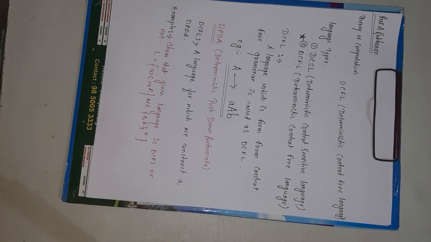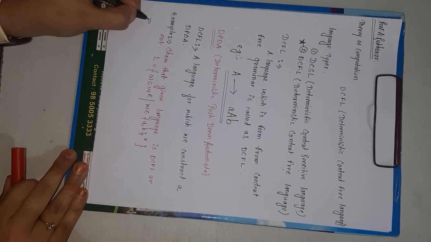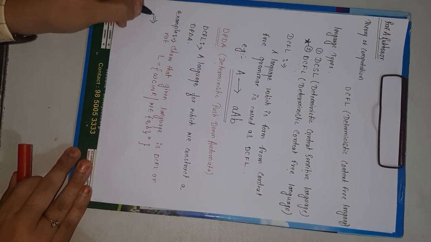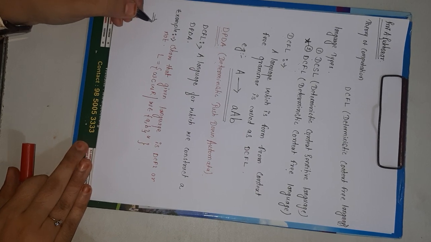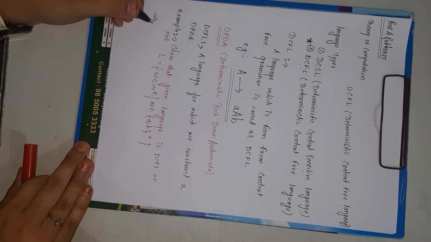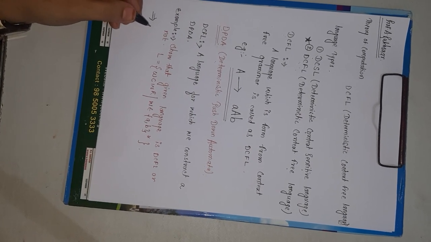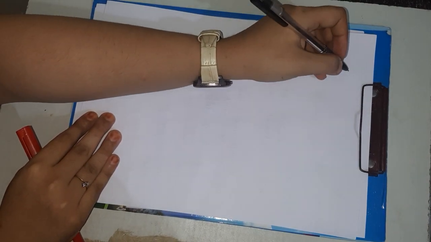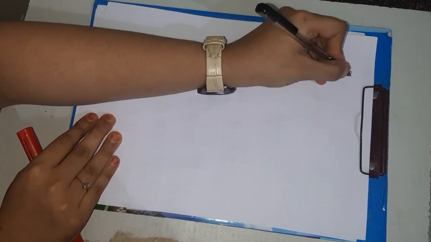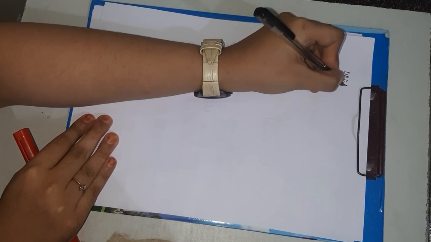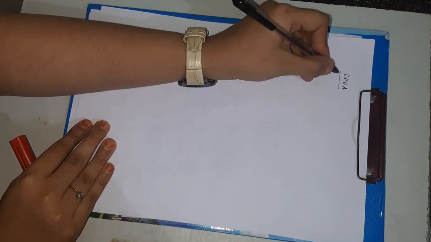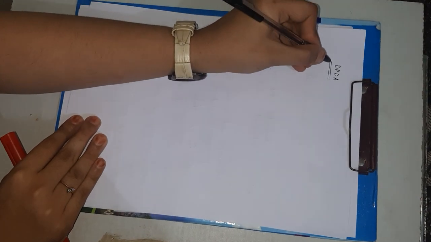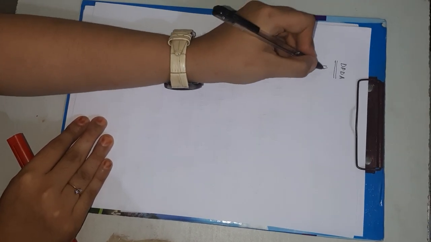To solve this kind of problem, very first we have to create a DPDA for this problem. If a DPDA is constructible, it means that the language is a deterministic context free language. So if I want to show whether the language is deterministic context free or not, then I first create a DPDA for it. As we all know how to create a DPDA, the deterministic pushdown automata is created with the help of the verification part first.